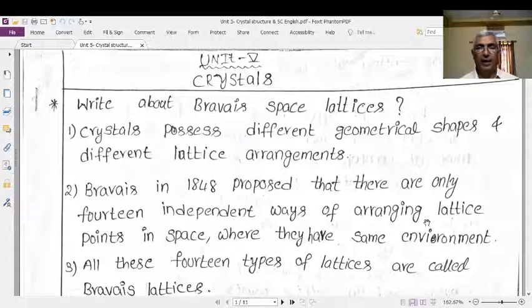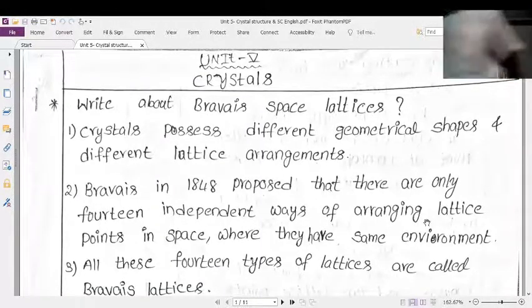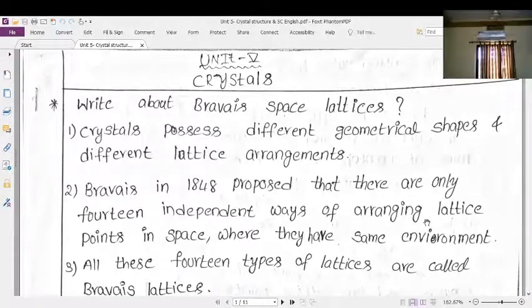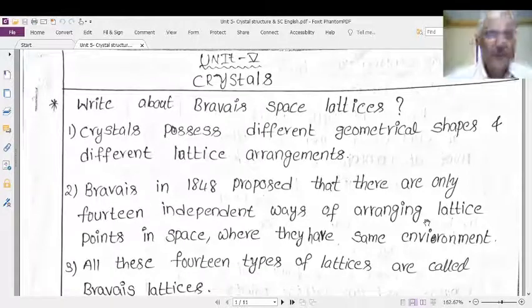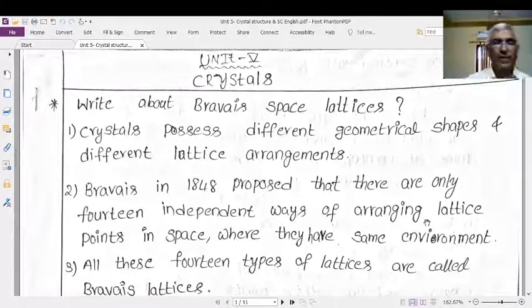Based on the unit cell, we come across seven types of crystal structures. Now, after this, we will discuss the Bravais lattice.